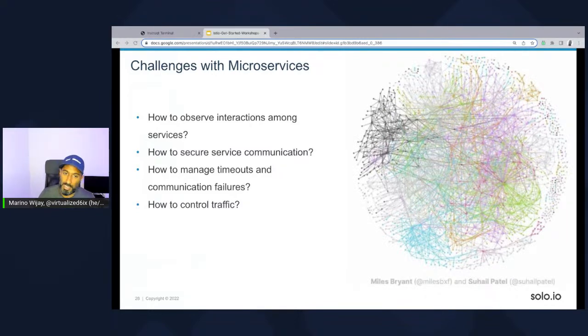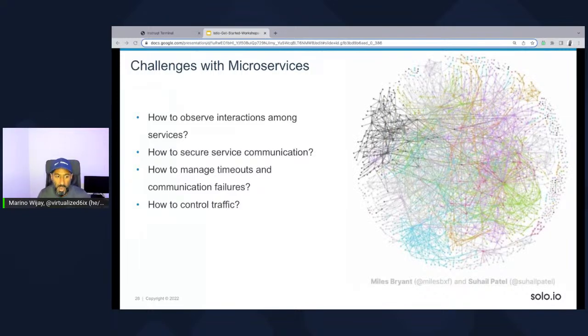But there are some problems that arise when trying to operate microservices at scale. One of the biggest challenges is how you secure these microservices so that you can encrypt the traffic that leaves a microservice going to another microservice. You can identify who these microservices are. You can also provide the most intelligent routing to these microservices so it's optimal, especially if you're coming from a particular destination throughout the world and you're trying to reduce your latency to access that application. There's also another set of inherent problems, like trying to understand if your applications are performing in a healthy manner.